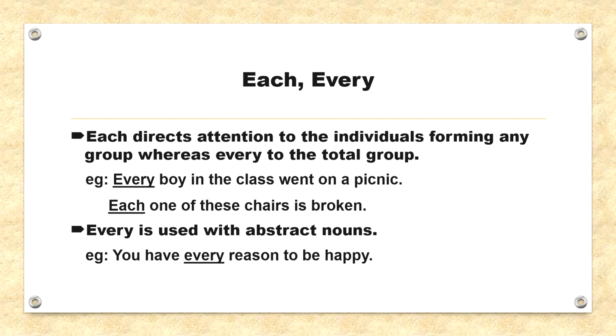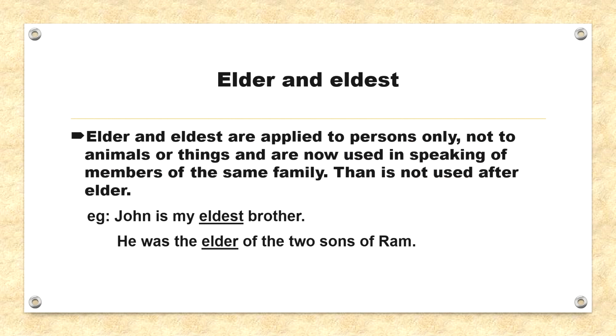Each directs attention to the individuals forming any group, whereas every refers to the total group. For example, every boy in the class went on a picnic. So, it means all the boys or the whole class went on a picnic. Now, next, each one of these chairs is broken. Every is used with abstract nouns. For example, you have every reason to be happy.